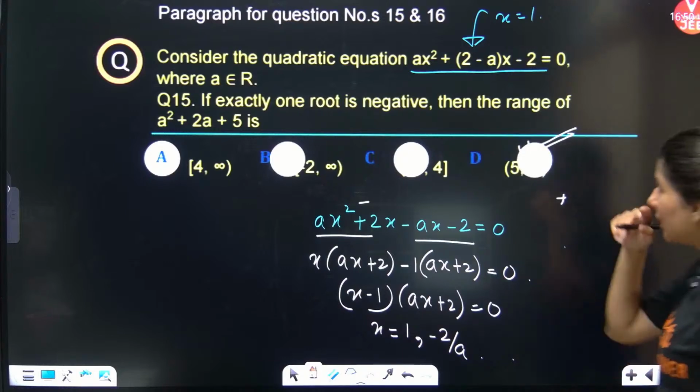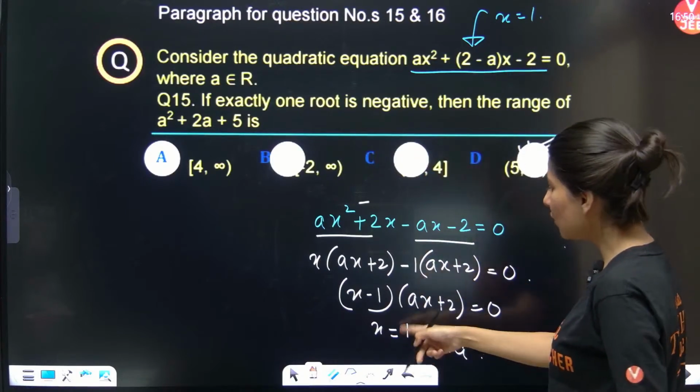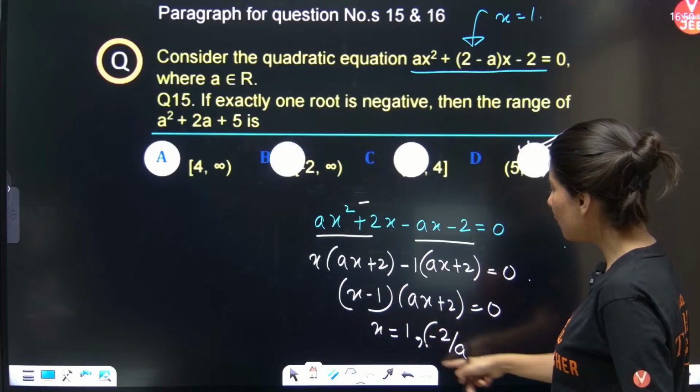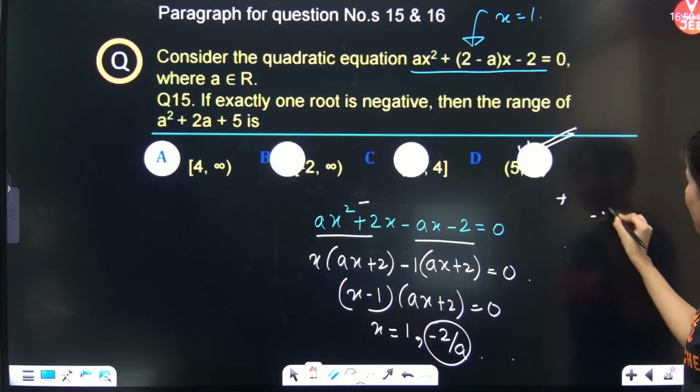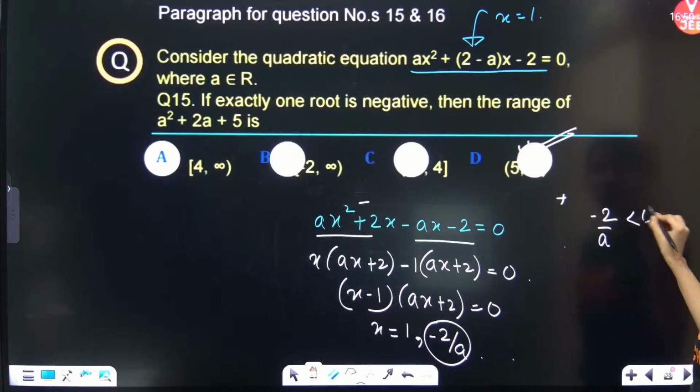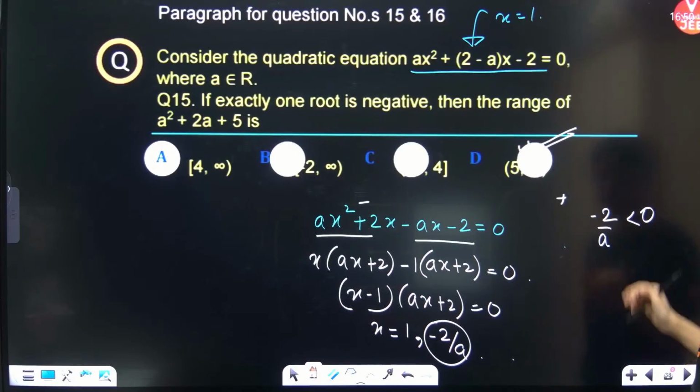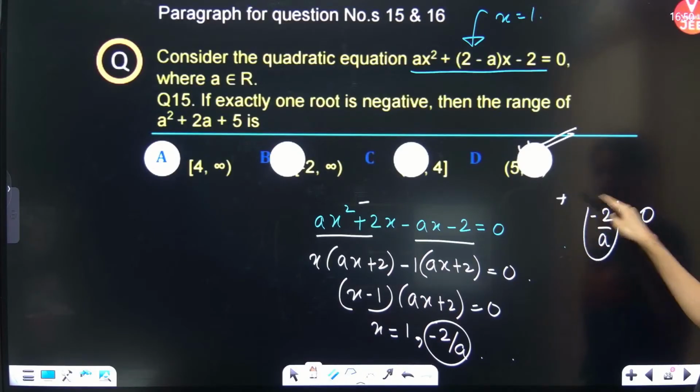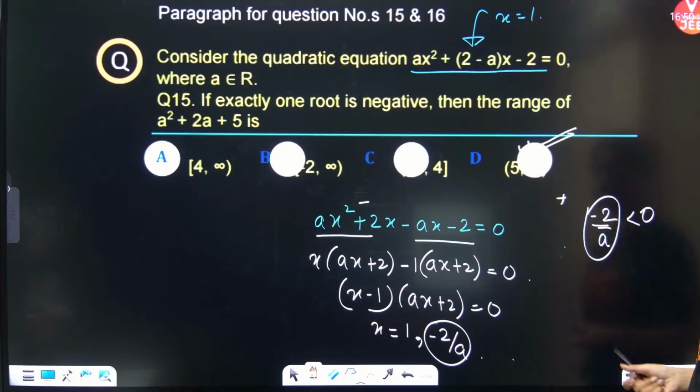Now, exactly one root is negative. So one root is 1. Exactly one root is negative. What does that mean? That minus 2 upon a should be a negative number, less than 0. See, you want minus 2 by a to be negative. So 2 is already negative, a should be positive. So that means a should be a positive number.